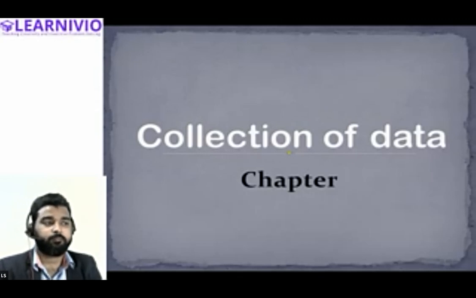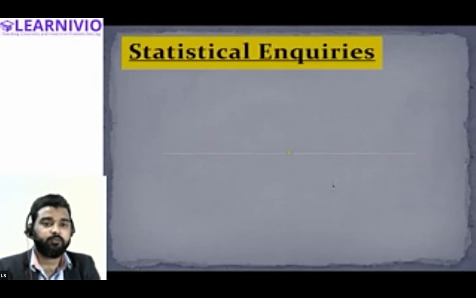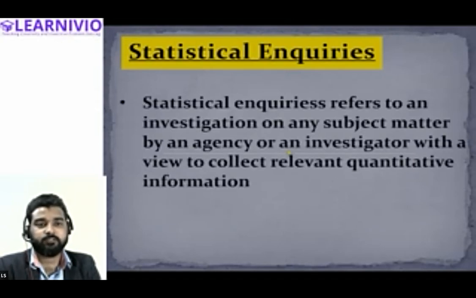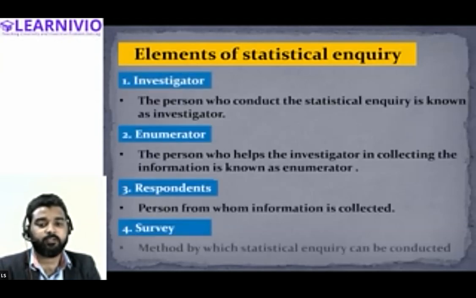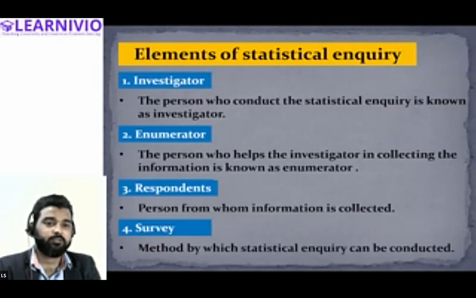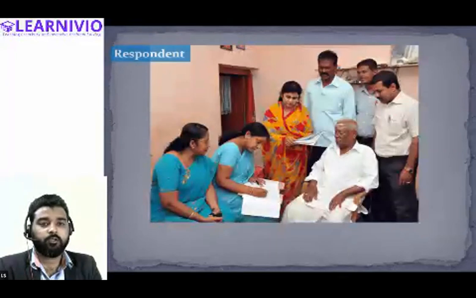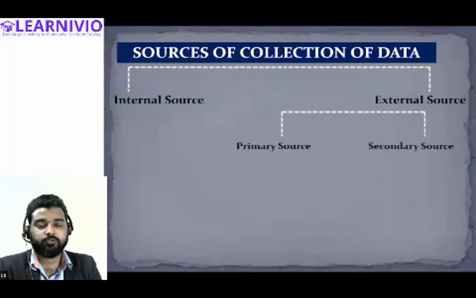So in this chapter till now, we have understood the meaning of a statistical inquiry. And other than a statistical inquiry, we have also covered the elements of a statistical inquiry. I have told you that there are 4 elements in the statistical inquiry. One is the investigator, then we have the enumerator, then the respondent, and the method of collection of data, which is called survey. Other than this, we have also understood the various sources of collection of data,